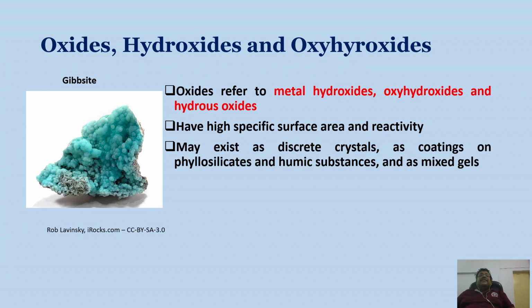Oxide refers to metal oxides, hydroxides, oxyhydroxides and hydrous oxides. These metal hydroxides and oxides have high specific surface area and reactivity. Due to the high specific surface area, they have high reactivity, and they may exist as discrete crystals, as coatings on phyllosilicates and humic substances, and as mixed gels. So this is one example. As you can see, this is gibbsite.